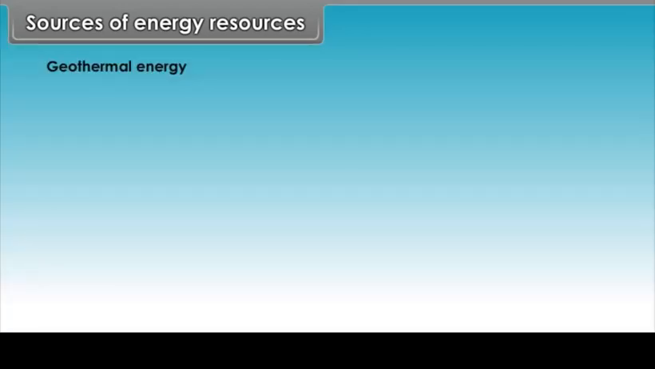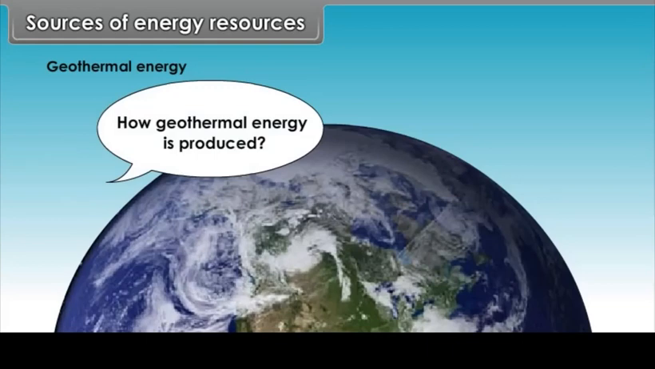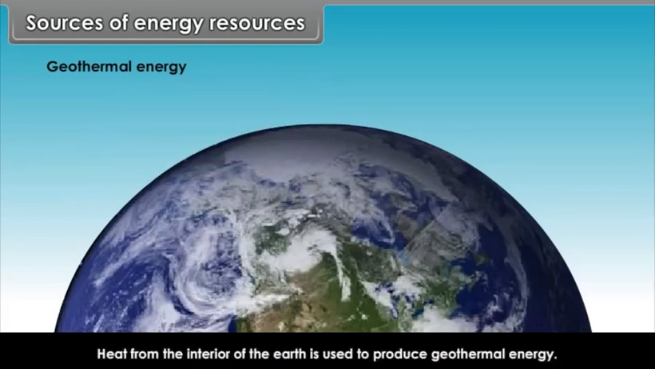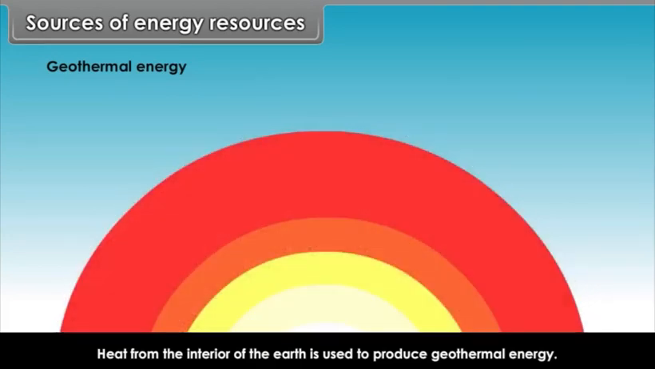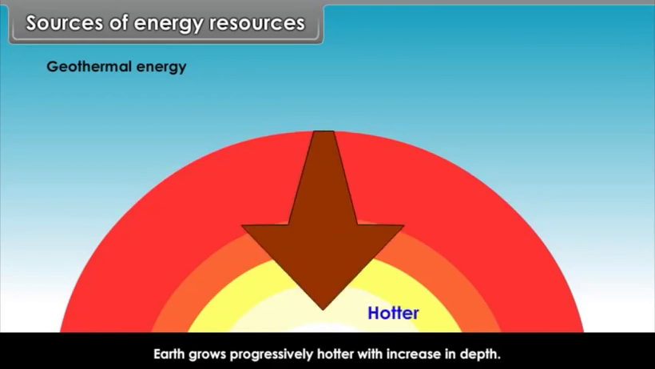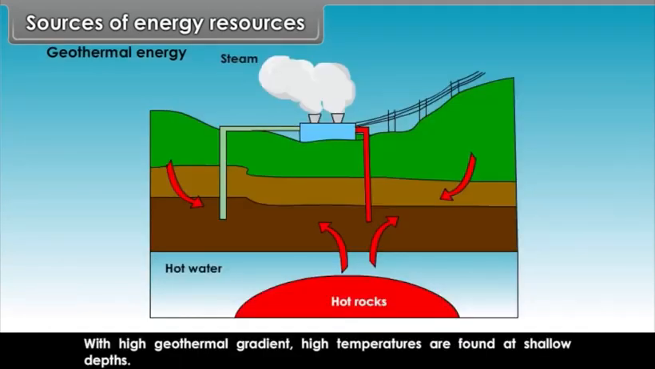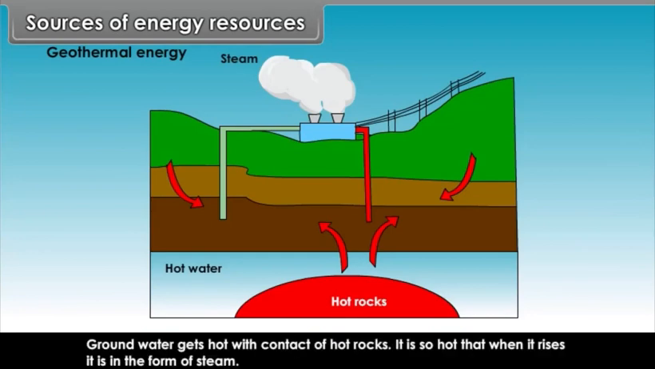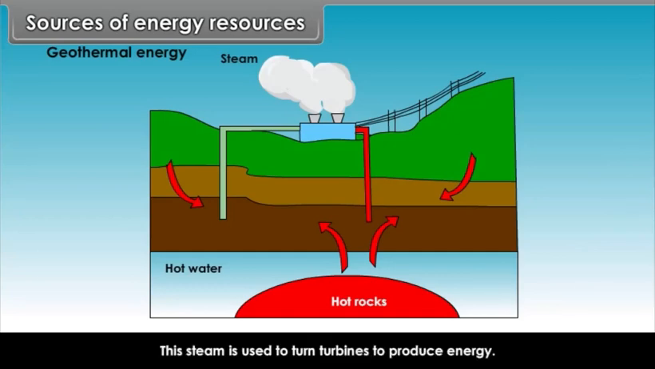Geothermal energy. Now let us understand how geothermal energy is produced. Heat from the interior of the earth is used to produce geothermal energy. The earth grows progressively hotter with increase in depth. With a high geothermal gradient, high temperatures are found at shallow depths. Groundwater gets hot on contact with hot rocks. It is so hot that when it rises, it is in the form of steam. This steam is used to turn turbines to produce energy.